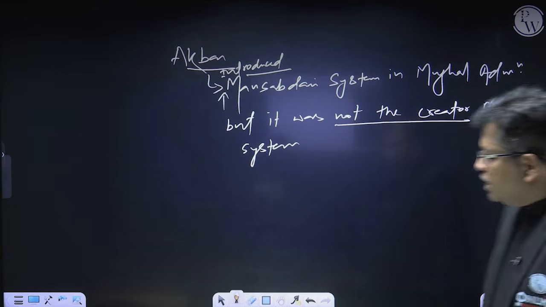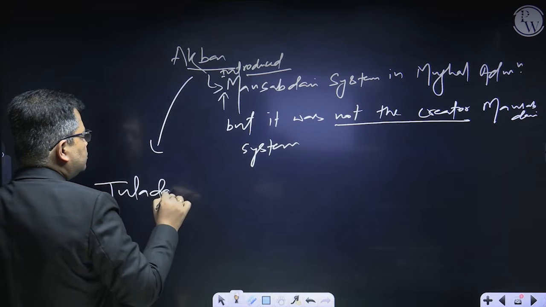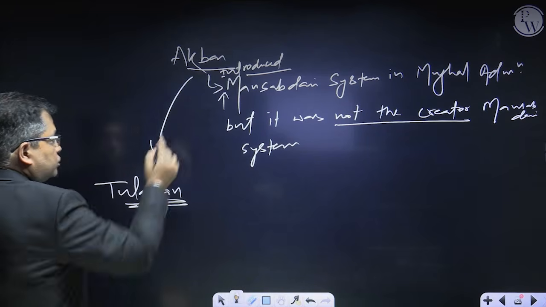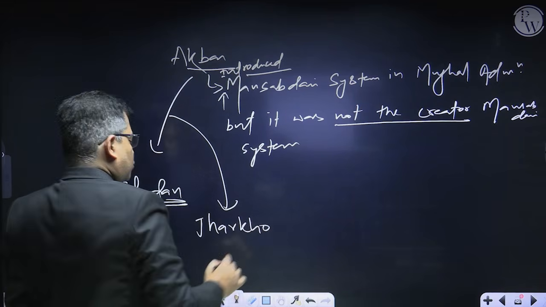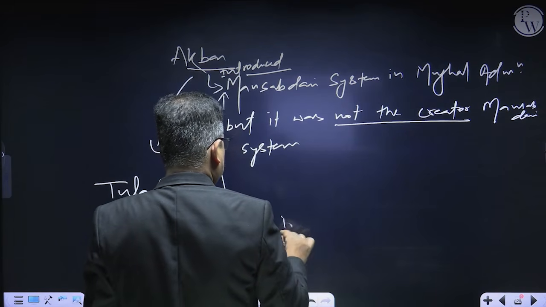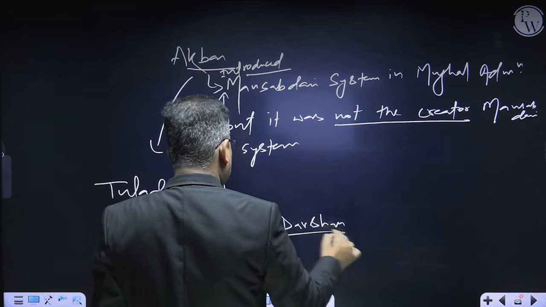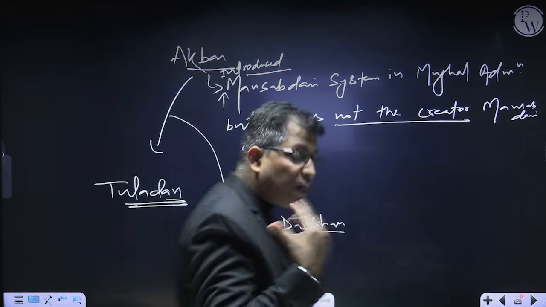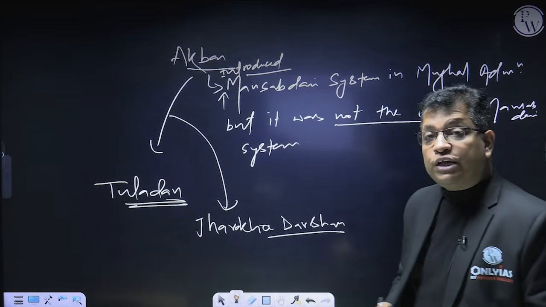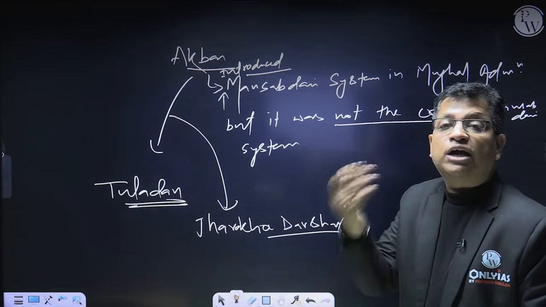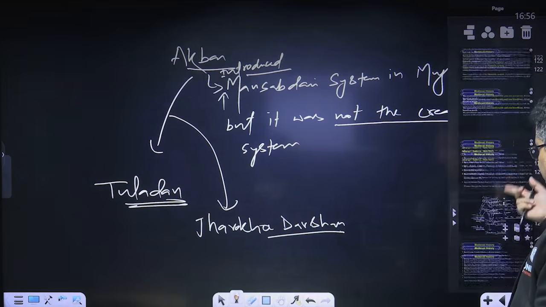Right? Then Akbar also started the tradition of Tuladan, weighing his body weight in gems and jewelry and distributing it among the poor and needy people. Jharokha Darshan was coming to the window to give a glance to his people, to establish a personal connect with the people. During the time of Jahangir, in Jharokha Darshan, the queen also started appearing, and both these traditions were discontinued by Aurangzeb, right? So now coming to